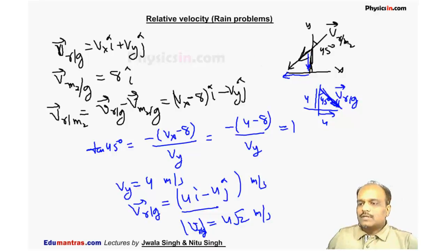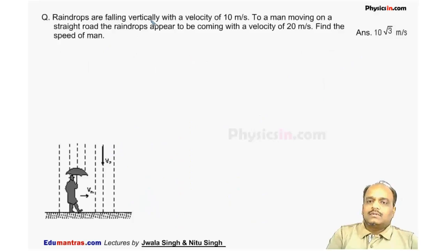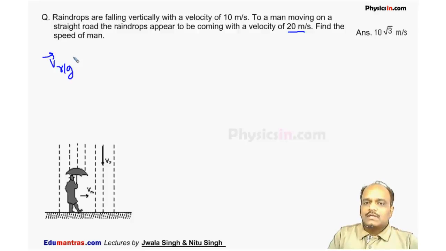Now our next question is: rain is falling vertically, it is given. To a man moving on road, the raindrop appears to be coming with a speed of 20 meter per second. This is not velocity, it's magnitude of velocity. Find the speed of the man. Let the velocity of the rain with respect to ground be minus 10 j cap.